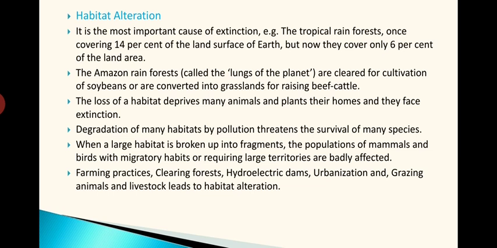Farming practices are a major cause for the large destruction of forest areas and all. So indirectly it is also causing habitat alteration. So clearing forests, hydroelectric dams: when hydroelectric dams are introduced, large forest area is lost permanently. Urbanization, of course: for our comfort we are making the forest areas into big towns. Grazing animals and livestock lead to habitat loss. All these are altering the habitat of a particular species.